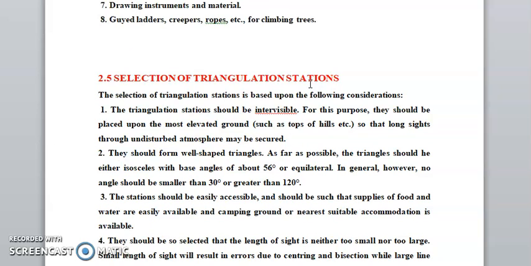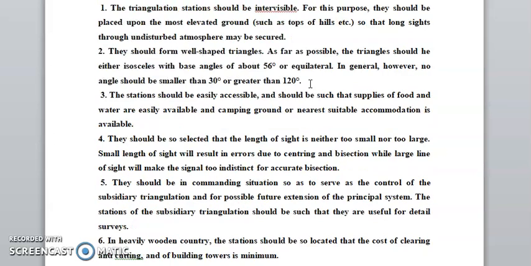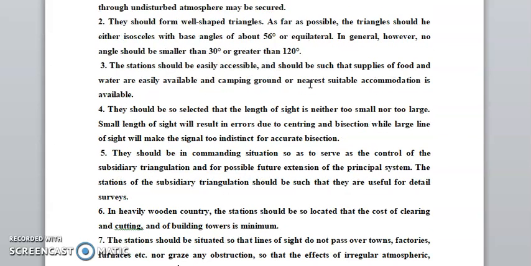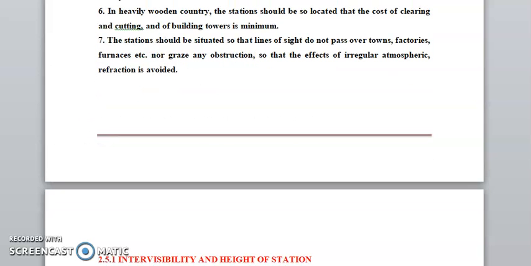The sides should be selected with length either small or large as suitable. They should be commanding stations, suitable for the control of subsidiary triangulation and for possible extension of the principal system. In heavily wooded country, the station should be located so that clearing and the height of the tower are minimum. Stations should be situated at sites not passing over towns and factories. This is important. Then we go to the intervisibility height.